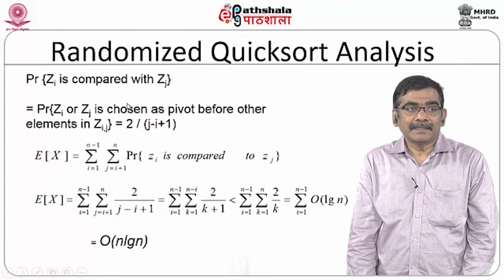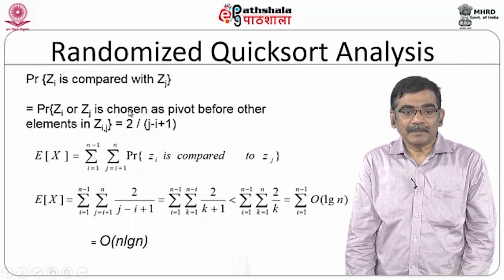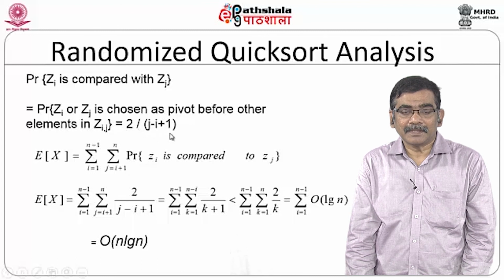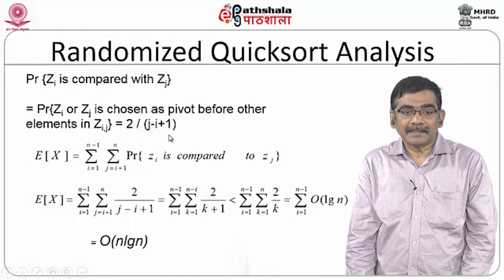So the probability that Zi is compared to Zj is 2 by j minus i plus 1. If Zi is chosen as the pivotal, it is 1 by j minus i plus 1, and if Zj is chosen, it is 1 by j minus i plus 1. Either means you have to add, so it becomes 2 divided by j minus i plus 1.